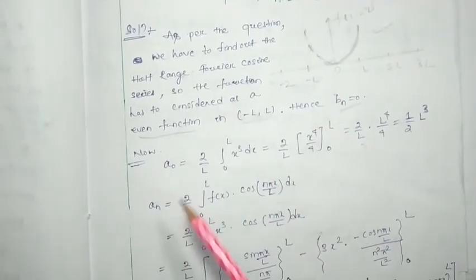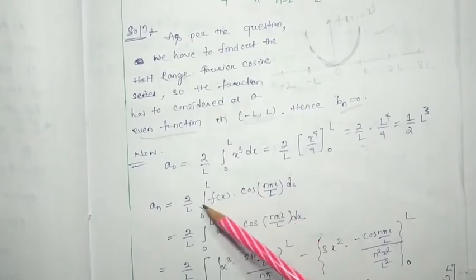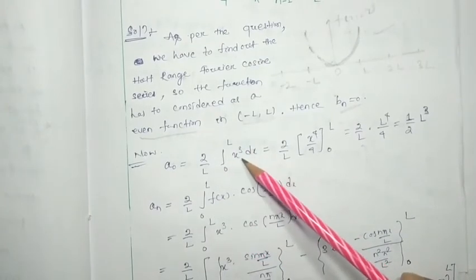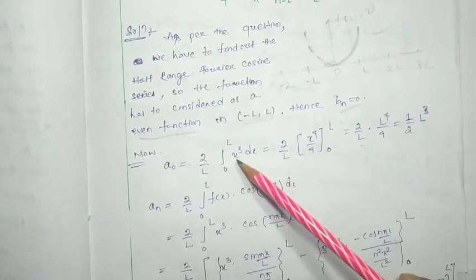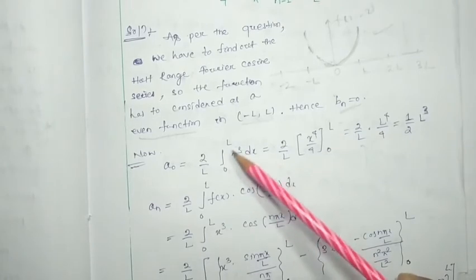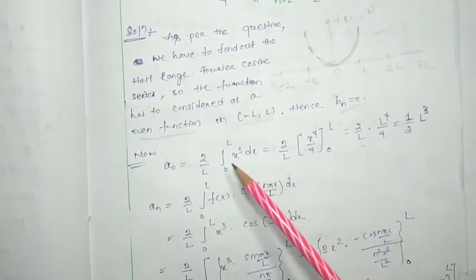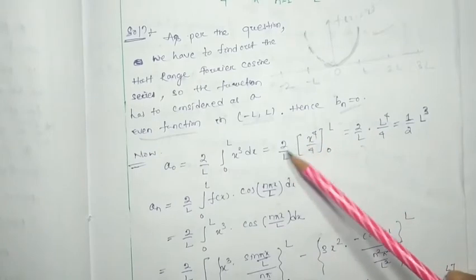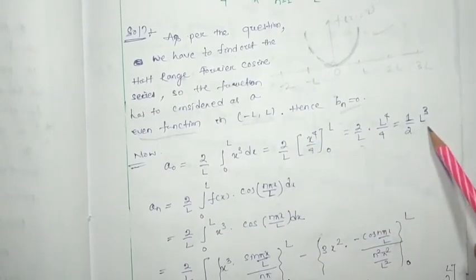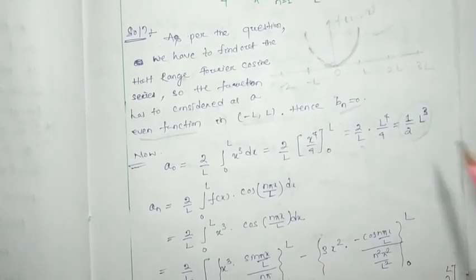Now a0 will be how much? 2 by L, integral from 0 to L, x cubed dx. See here x cubed, maybe you can think that it is odd, but here we have considered it to be even. So integrating x cubed dx, it will be L cubed by 2.